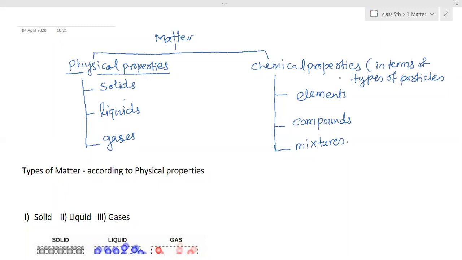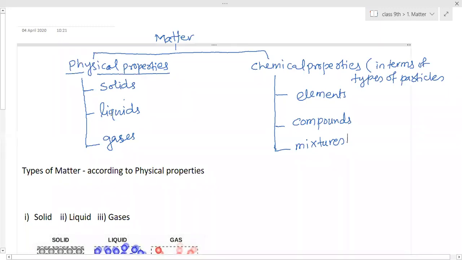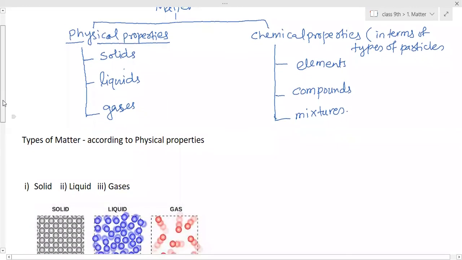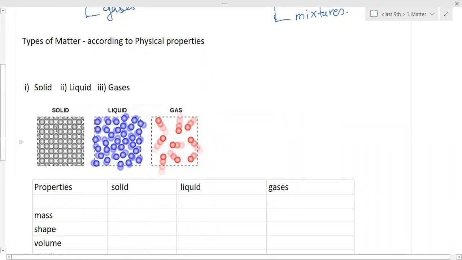There are many more. All other properties we also have to take as differentiating points. So instead of studying all the properties separately, we will study them as comparison points. You can see the structure of solid molecules. The particles of solid are compactly packed. You can see here the solid structure. The particles are packed very compactly, with very little space between them.